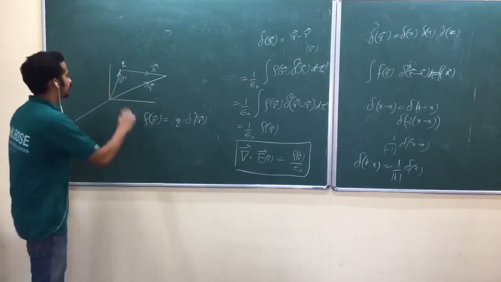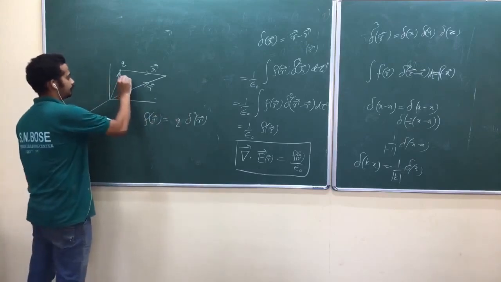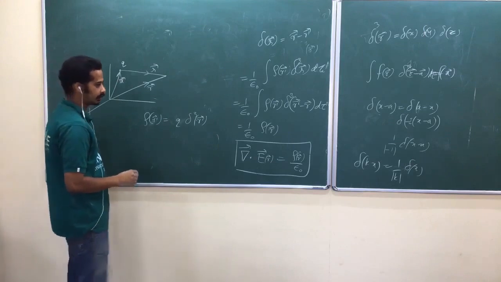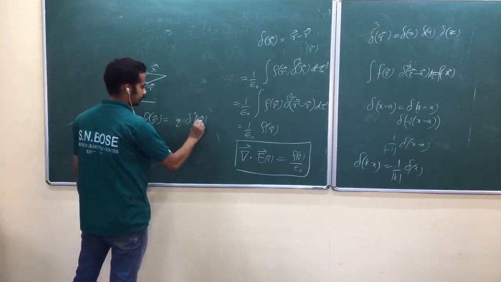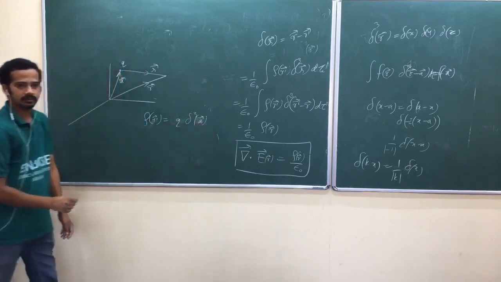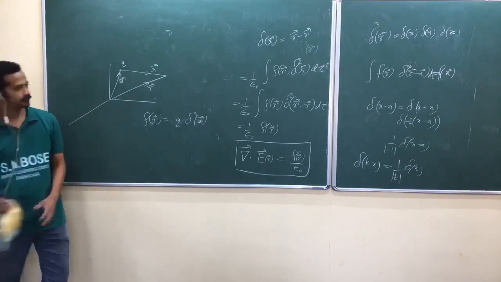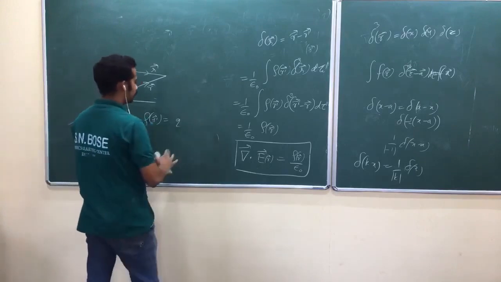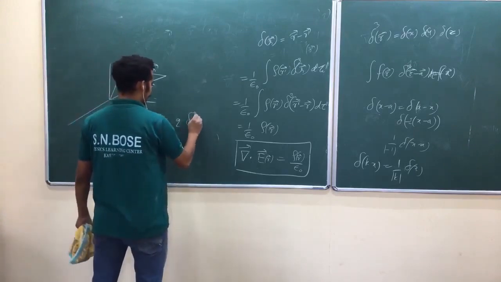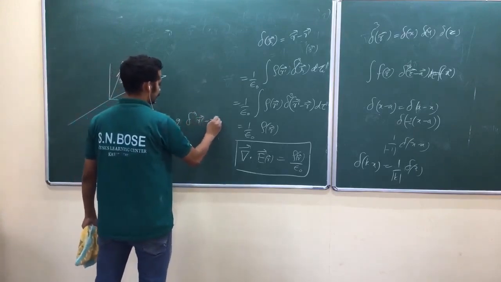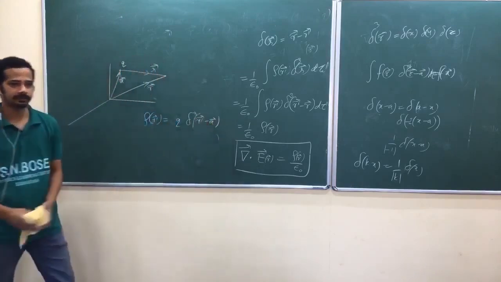I better write a vector here, okay? A vector here. Is that okay? No, not even like that. Wait a second. Delta cube of r prime minus a vector. Can I write like that?